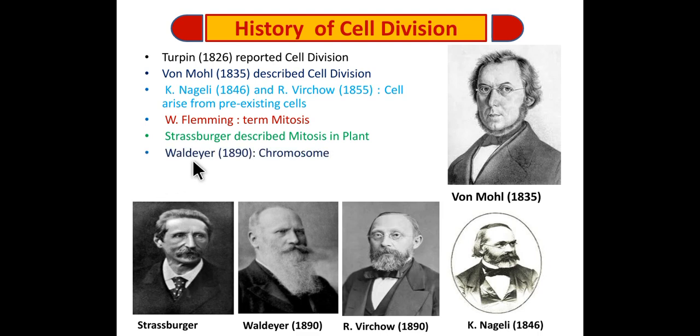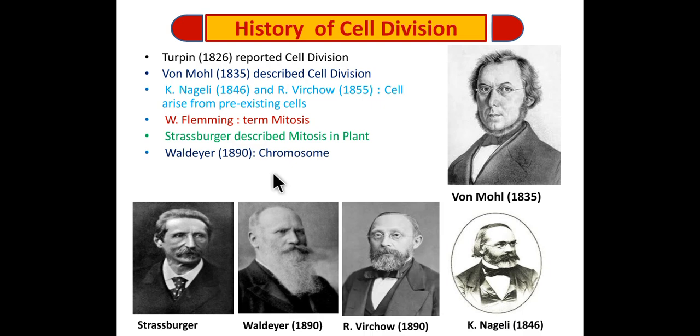The scientist Waldeyer first discovered the chromosomes. The colored bodies present in the plant or animal cell are called chromosomes. These are present in the nucleus, and Waldeyer first observed the chromosomes.